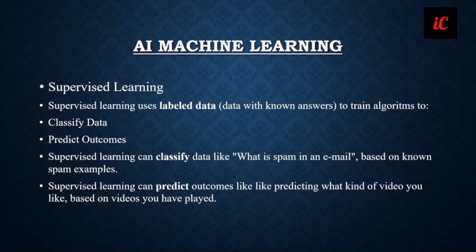The first thing we have right now is supervised learning. Supervised learning uses labeled data. What is labeled data? Data with a known answer is called labeled data, used to train the algorithm. First we have to classify the data, then we will predict the data. Supervised learning can classify the data, like what is spam in an email based on known spam examples.